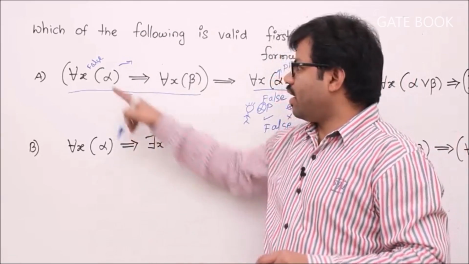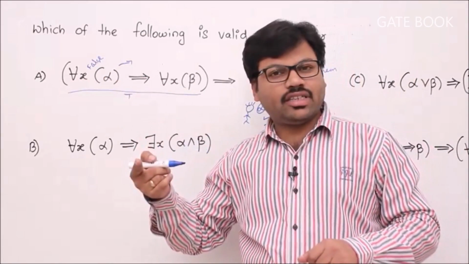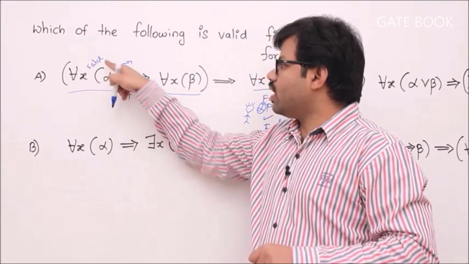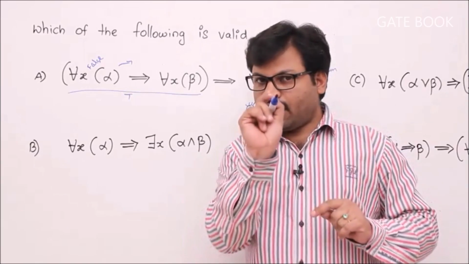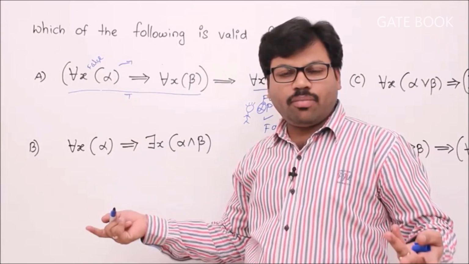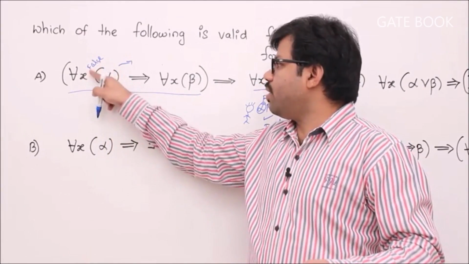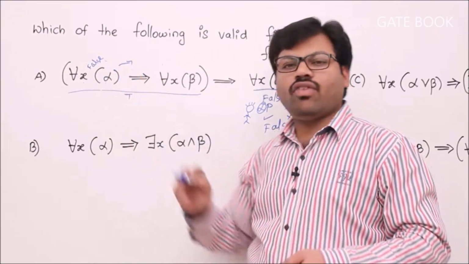Agree? Target becomes: for all x alpha should be false. Go to the interpretation again. The statement that every student passes the physics exam should become false. For that, at least one student should fail this exam. Otherwise, if everyone passes, this statement will become true. But my goal is what? I want to make for all x alpha false.